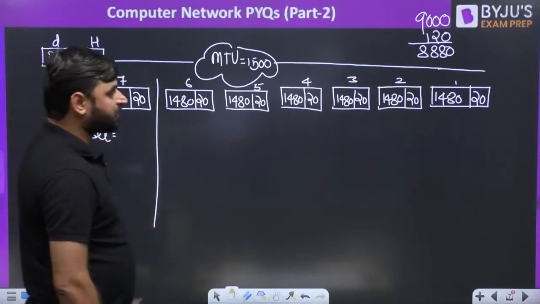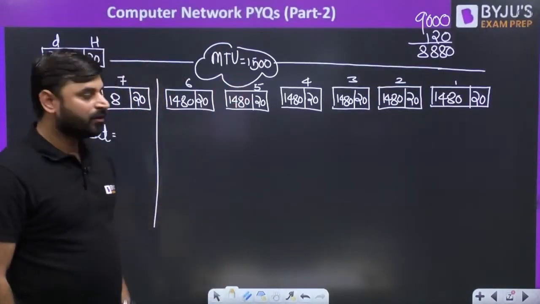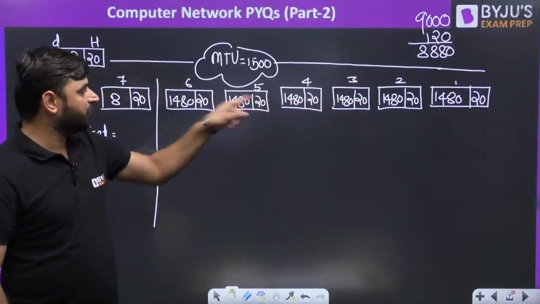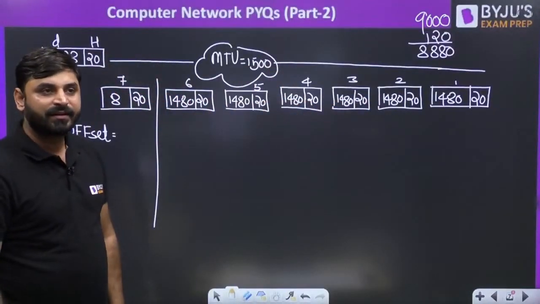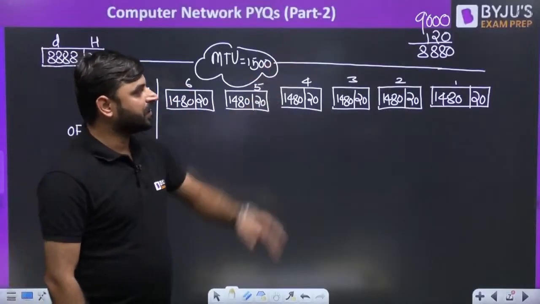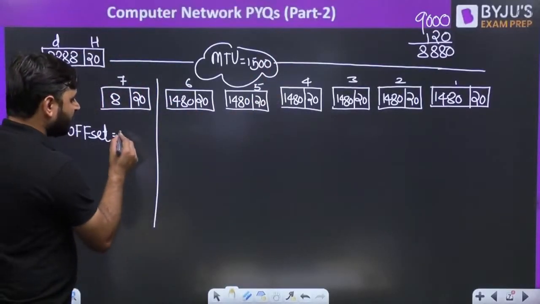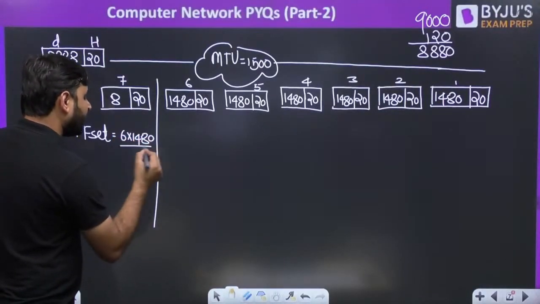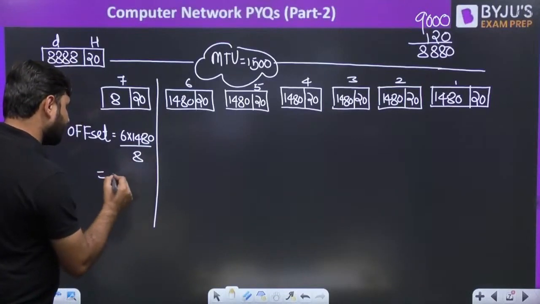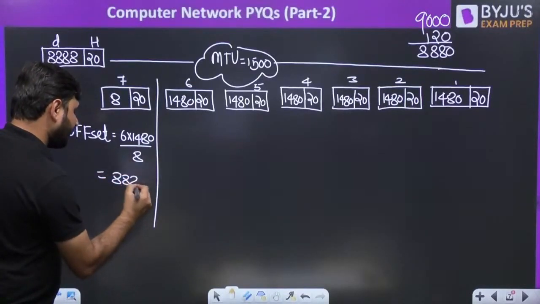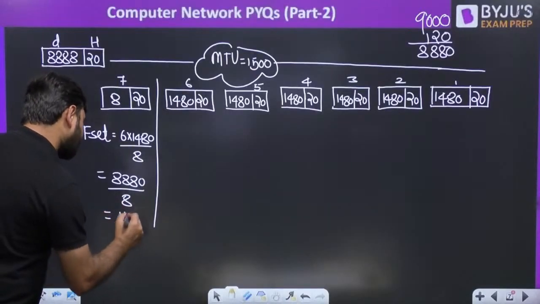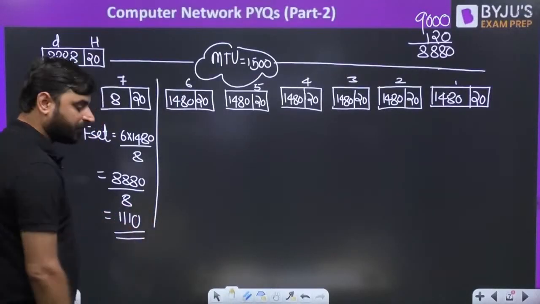The number of data bytes ahead of this fragment. So 1480 into 6, which is nothing but 8880. Divide by 8. So 8880 divided by 8 is nothing but 1110. This is the offset value.